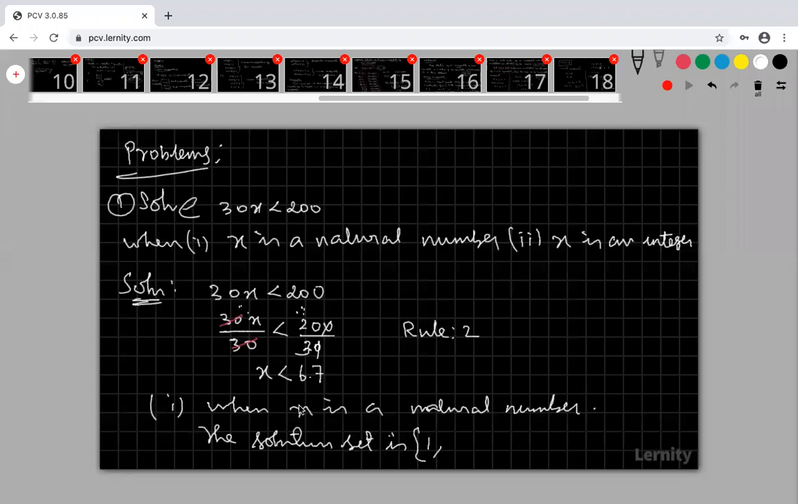X belongs to natural numbers. Put x is equal to 2. This is less than 6.7. Yes, 2 less than 6.7, 3 less than 6.7, 4 less than 6.7, 5 less than 6.7, 6 less than 6.7. So 7 is not possible. Therefore, only these values, these natural numbers, because my x is a natural number, satisfy this inequality. These values make this inequality a true statement. So therefore, these are called my solution set.